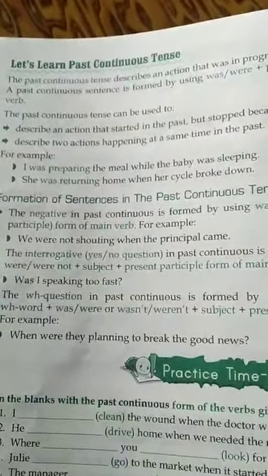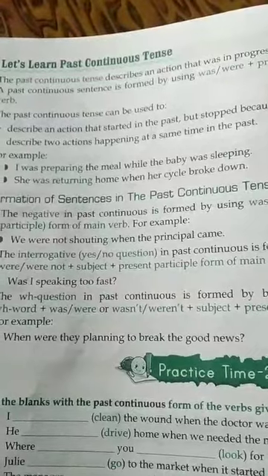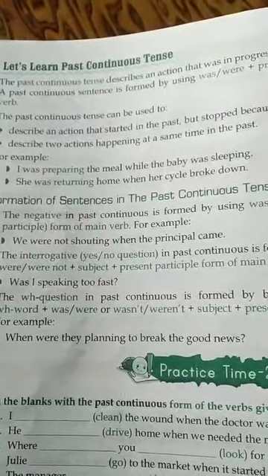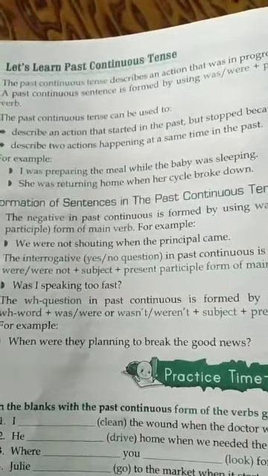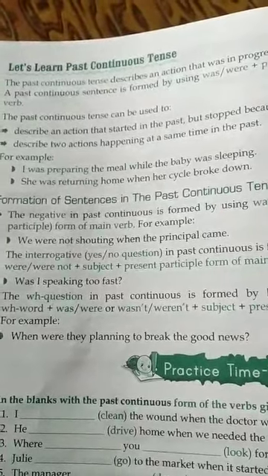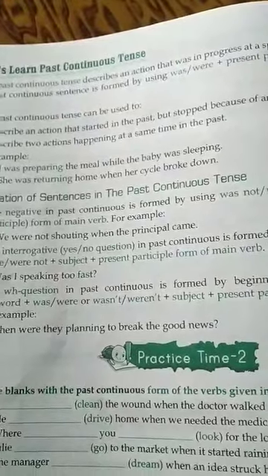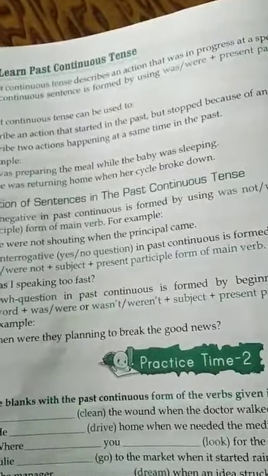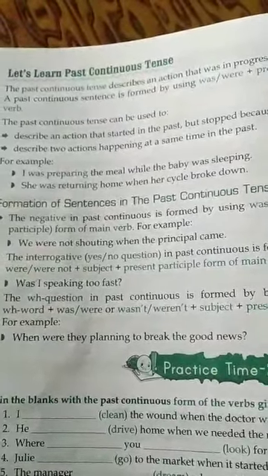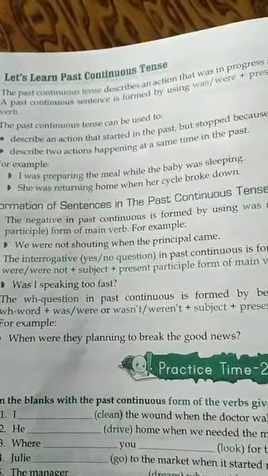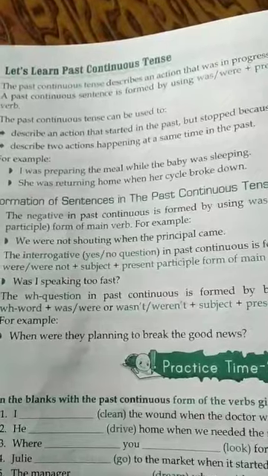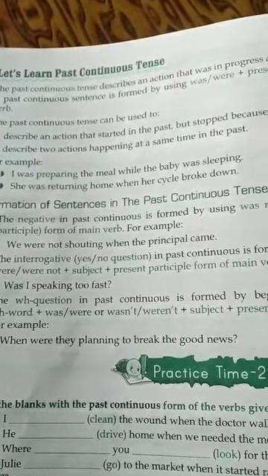She was returning home when her cycle broke down. Broke down means stopped functioning, stopped working. When her cycle stopped working, she was returning home. It means when another action stopped, the action started.